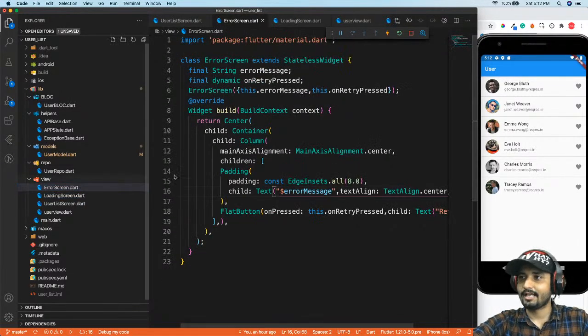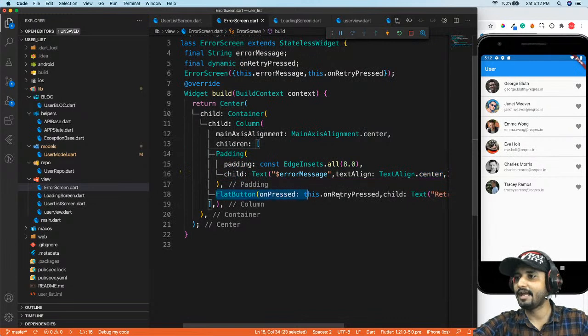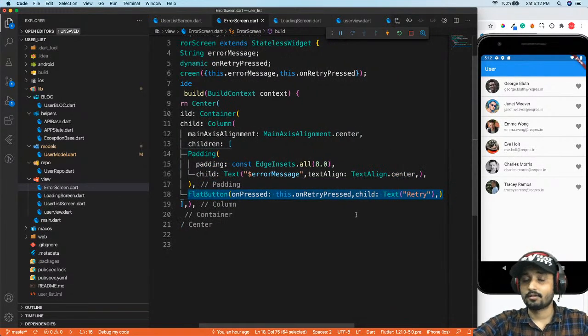We have an error screen as well, which is also pretty simple. I have a column with padding, and it shows the error message with center alignment of a text, and then I have a flat button which says that you should retry.